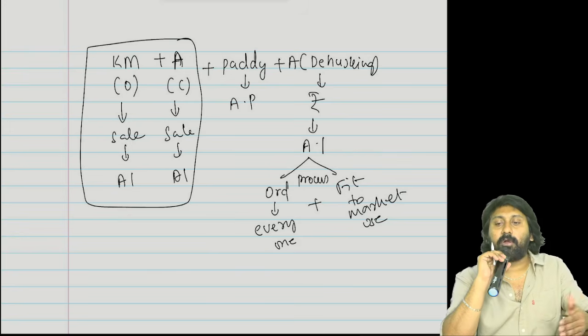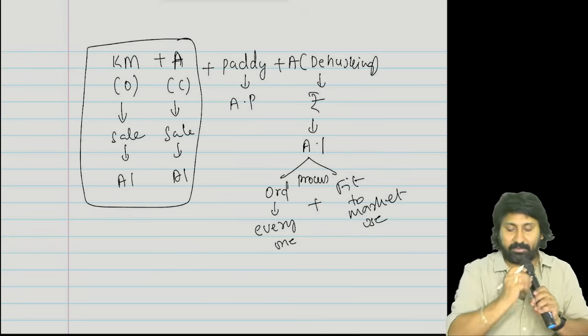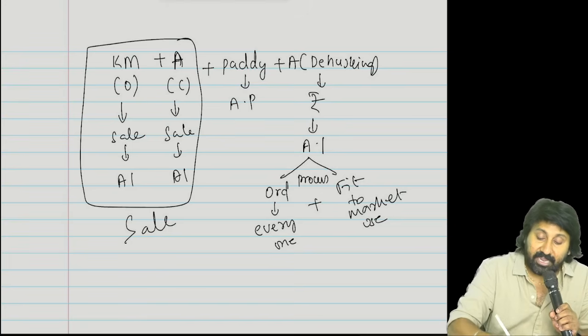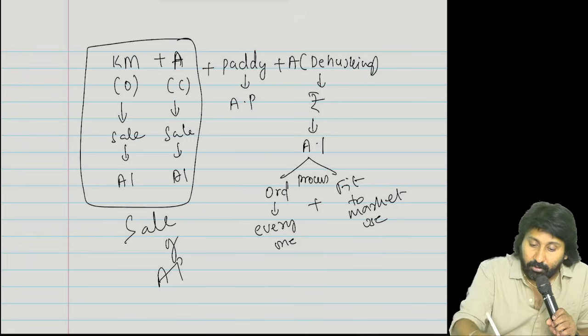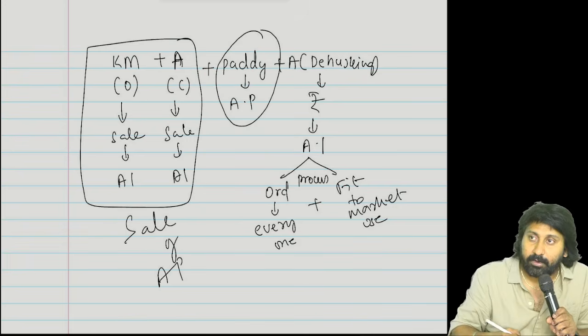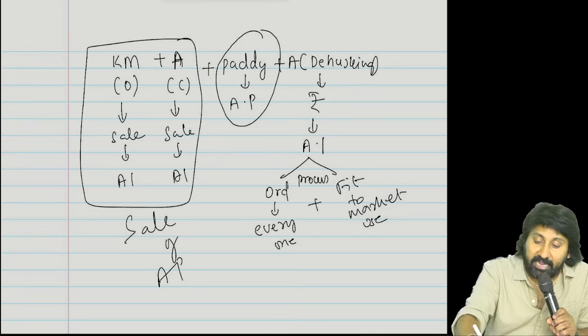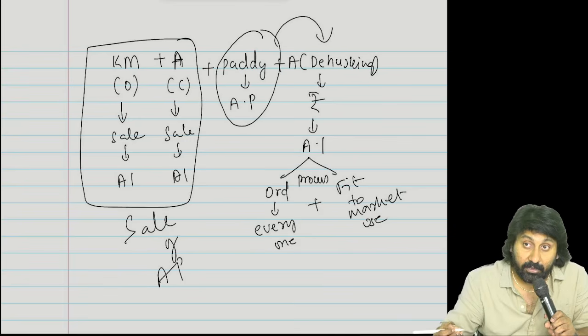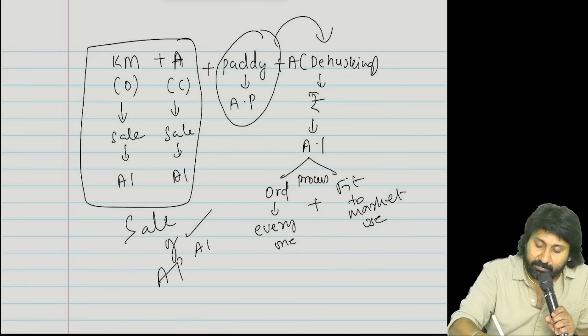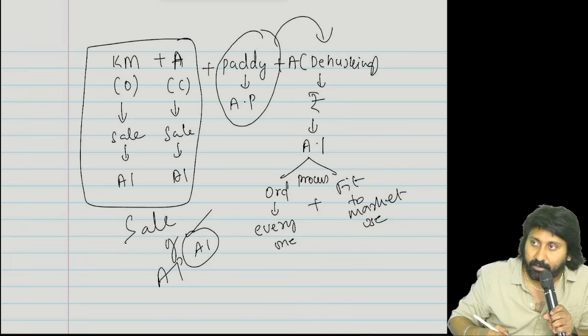Sale of what? Agricultural produce. Any activity performed or not performed? Even then this will become what income?